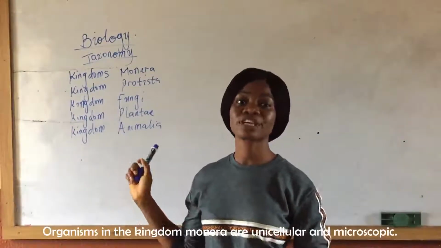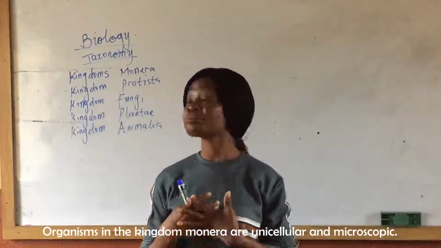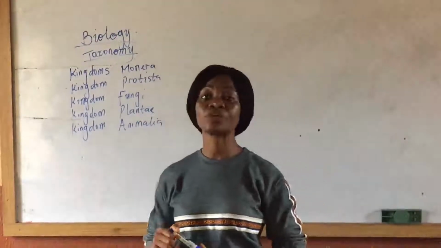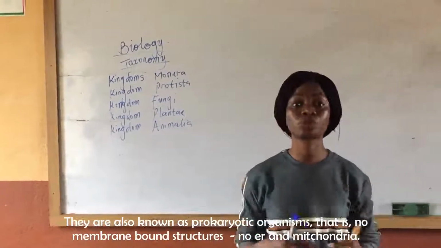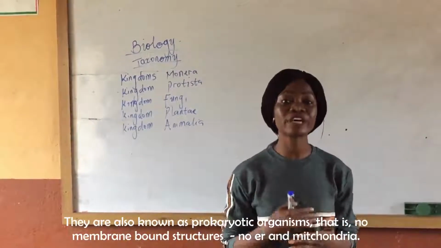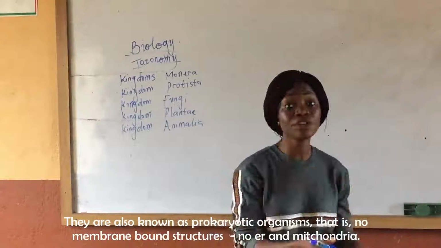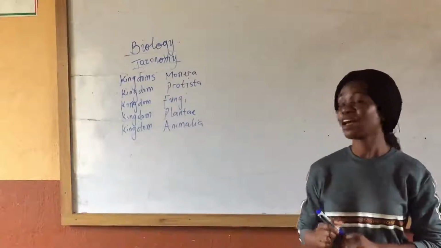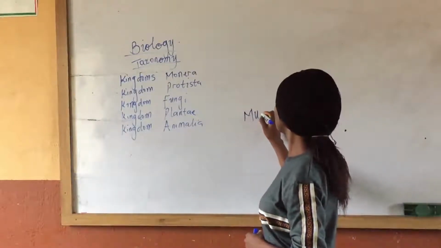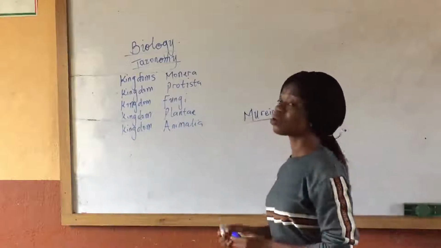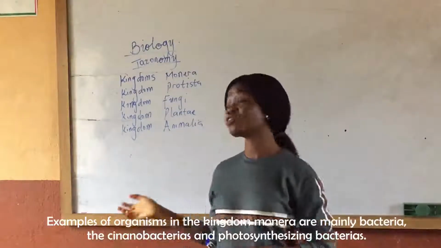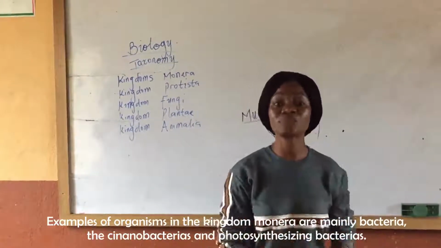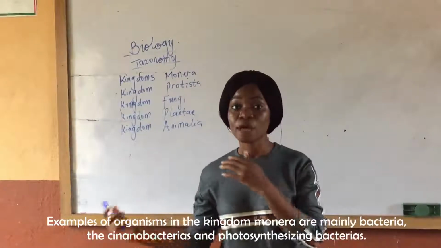Organisms in the kingdom Monera are unicellular and microscopic organisms. Number 2, they are also known as prokaryotic organisms, that is, no membrane-bound structures, no ER and no mitochondria. Their cell walls are made of murein. Examples of organisms in the kingdom Monera are majorly bacteria, the cyanobacteria, and photosynthesizing bacteria also.